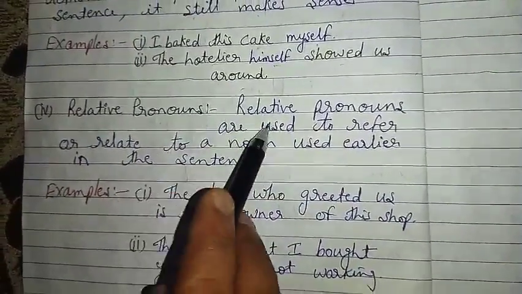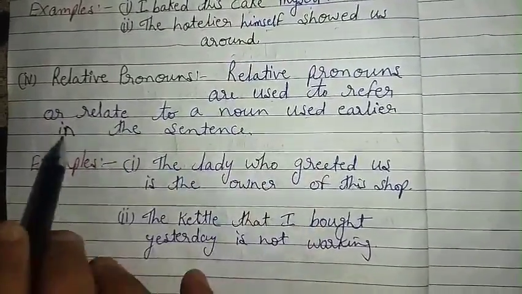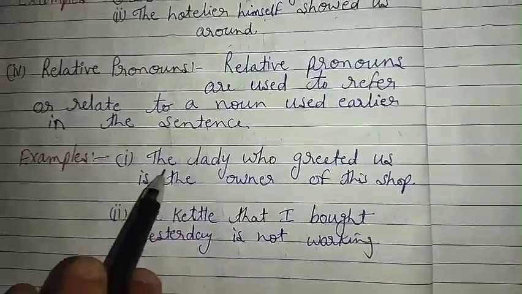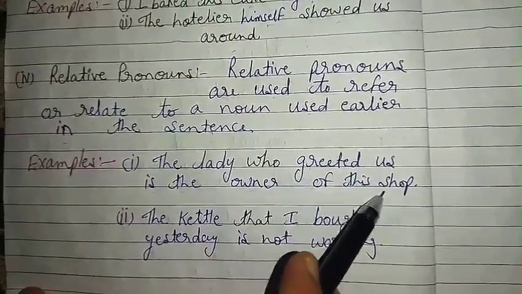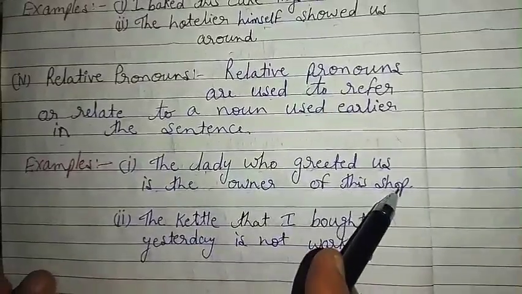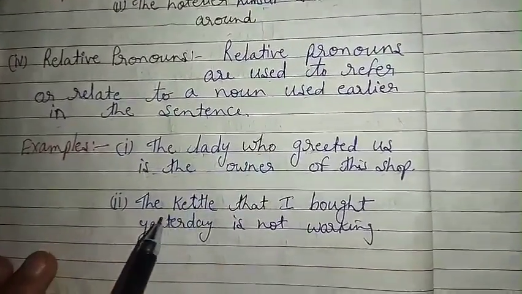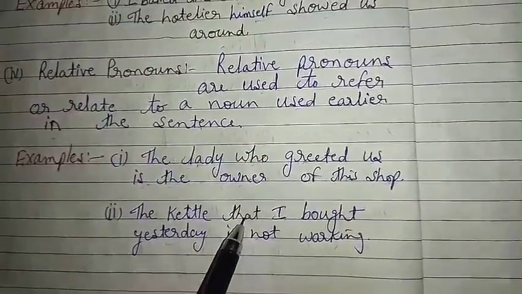Relative pronouns. Relative pronouns are used to refer or relate to a noun used earlier in the sentence. Examples: the lady who greeted us is the owner of this shop. So who is the relative pronoun. The kettle that I bought yesterday is not working. That is the relative pronoun.